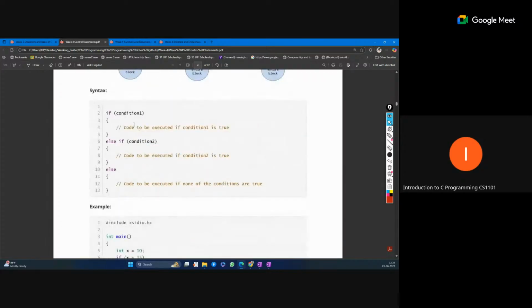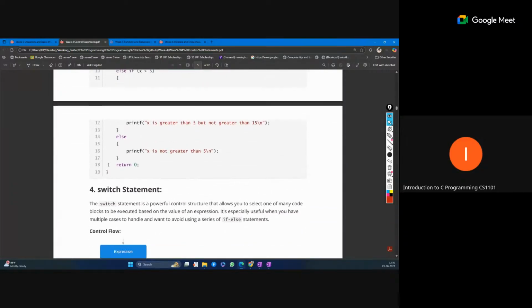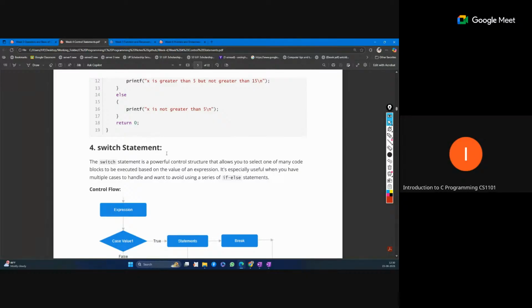So first we will check the first condition. If that is true, we will enter inside it, otherwise we will check the second condition. In this way we can make a chain, and only one block will be executed. If any first block is executed, the remaining ones will not be considered and will be ignored. So any one of the blocks will execute. This is a conditional, and another way to do this is the switch statement.